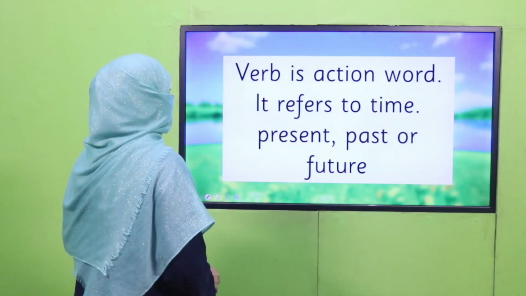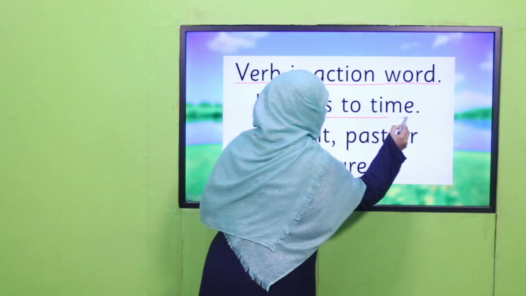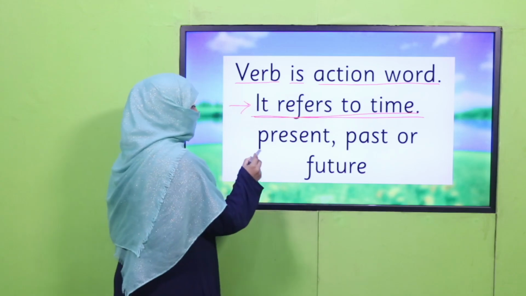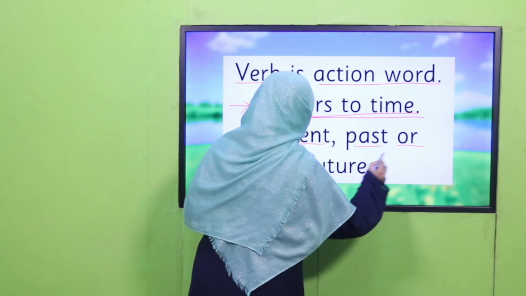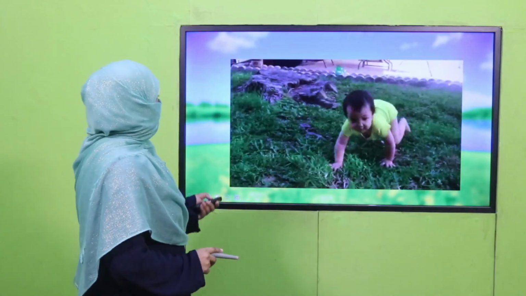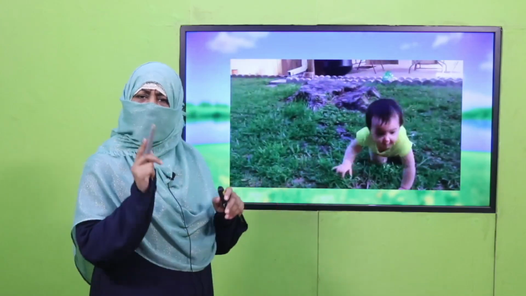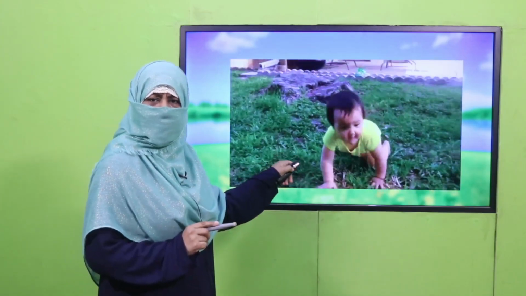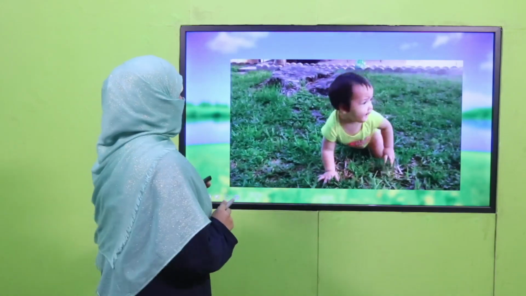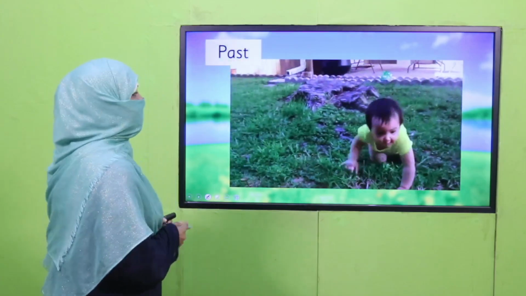And we know verb is action word. It refers to time. This is what I told you last time. Verb refers to time. And what the time can be, it can be present, past, or future. Now, how to differentiate these time? Here you see, this is a baby crawling. Every one of you have been doing this when you were of this age. So the time which has gone, maybe short time before or long time before, it is called past.